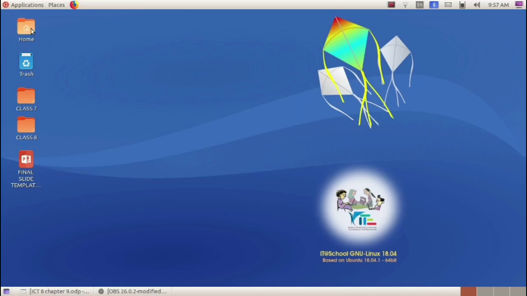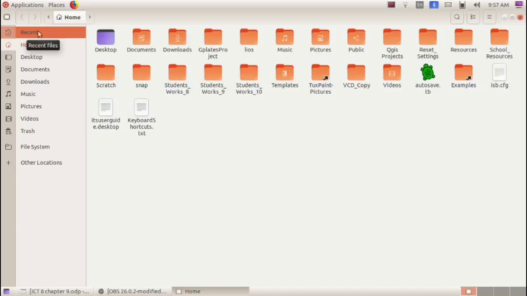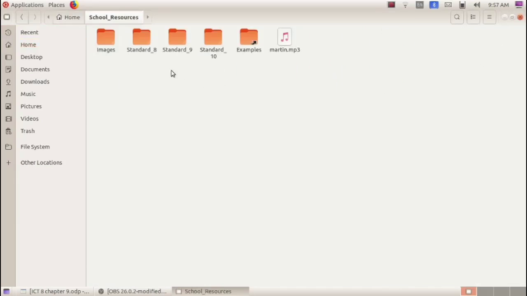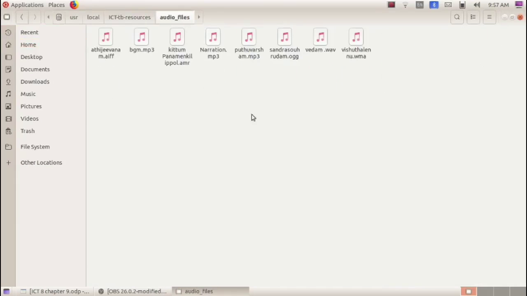For that, let's open Home folder. In that, open School Resources, Standard 8, Audio Files. Okay, select this one, puduvasham.mp3. This is the audio file of that poem. Now let's listen to this poem. For that, we have to double click on this audio file in order to open that.